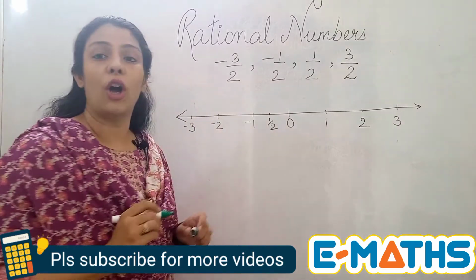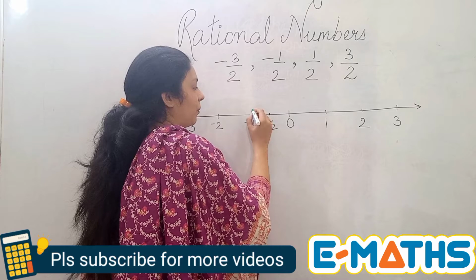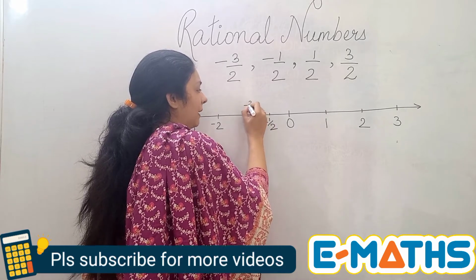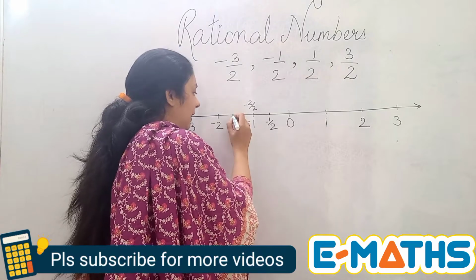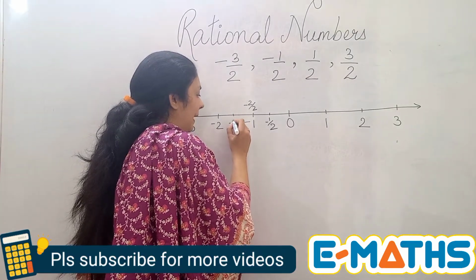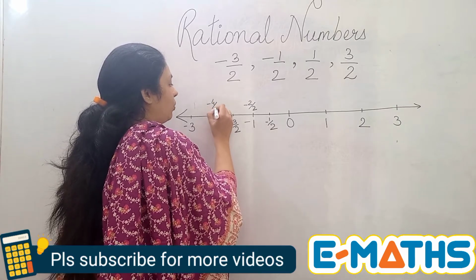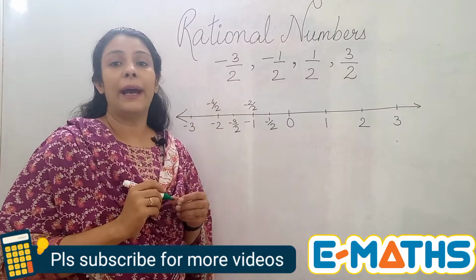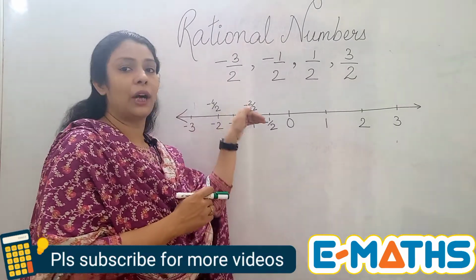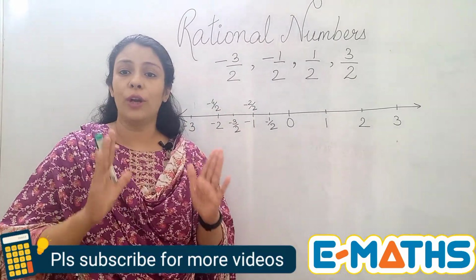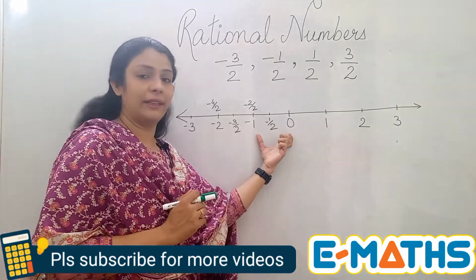having a denominator 2. So this is 1 upon 2, minus 1 upon 2, and then this will be minus 2 upon 2, which will be equal to minus 1, and then again when you move, you will have minus 3 upon 2, and then you will get minus 4 upon 2, which will be equal to minus 2. So by just seeing the denominator, you have to make out how many parts are going to be there between 0 and 1. So that's how I have divided them.